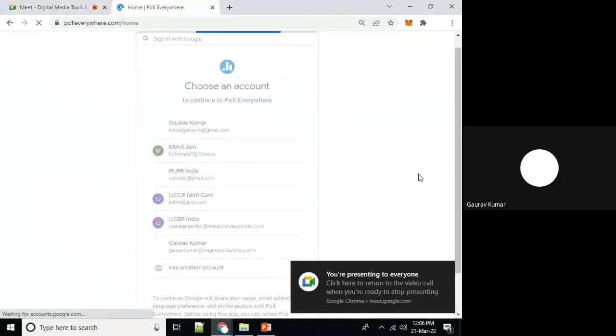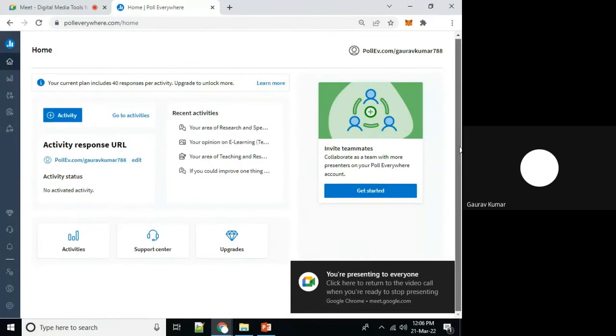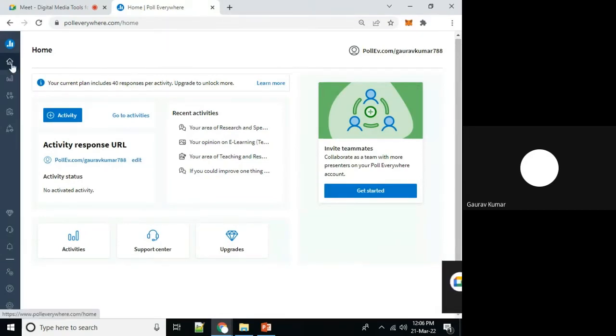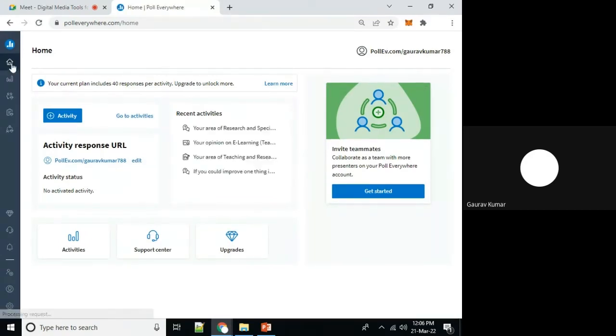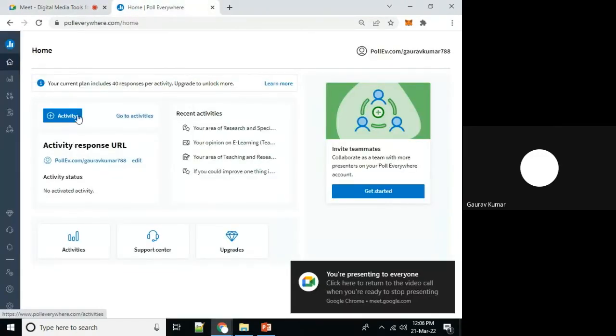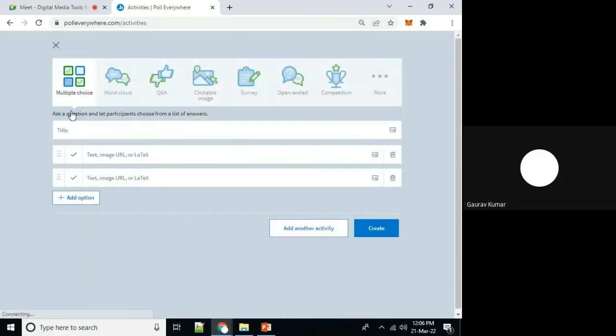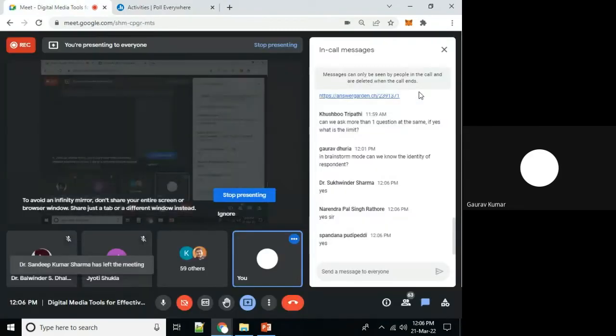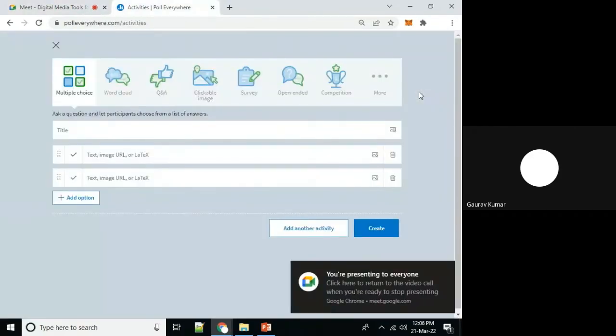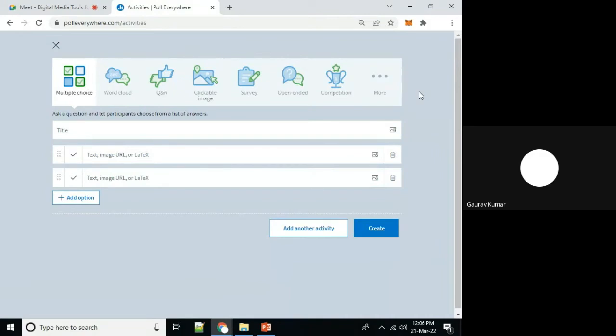So I'm logging in with my Google account. Is this visible to all of you? Kindly confirm in chat whether it is visible and audible to all of you. You can see that different activities are available on this platform. Very quickly, we will explore some of these.